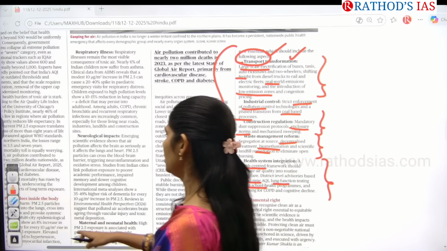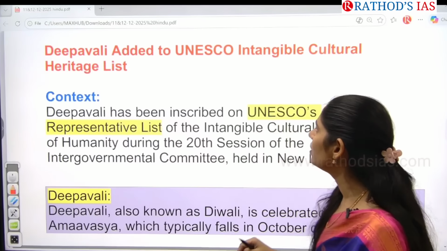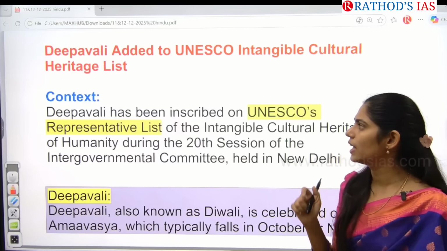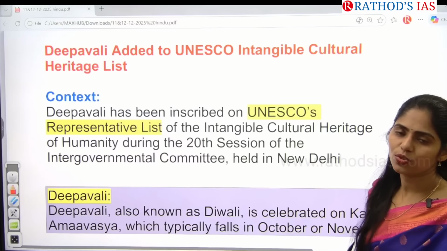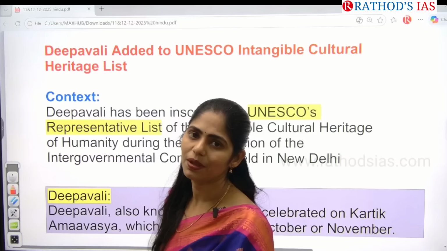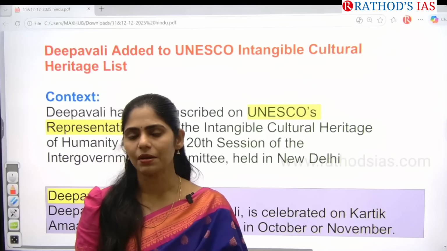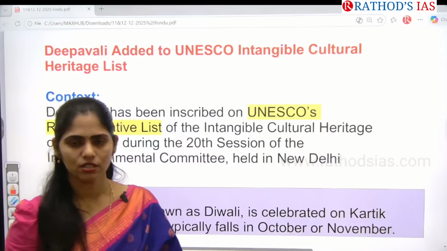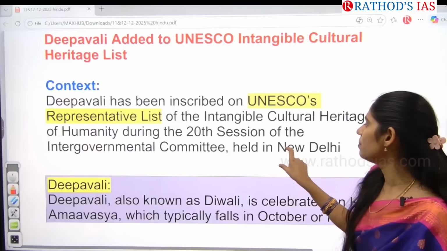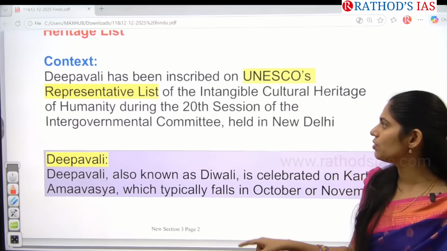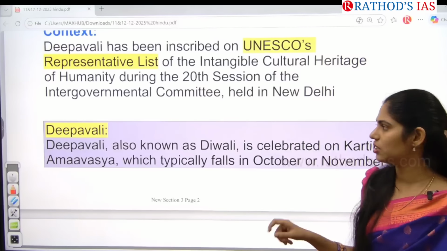Okay. Now let us see the next article, guys. See the title: Diwali added to UNESCO's intangible cultural heritage list. Very important article of the day, and there is a very high chance of getting a question in your prelims regarding UNESCO's World Heritage Sites. And you have to put a star mark in your art and culture book also, guys. Don't forget this. Okay, the context says that Deepavali has been inscribed on UNESCO's representative list of intangible cultural heritage of humanity during the 20th session now.